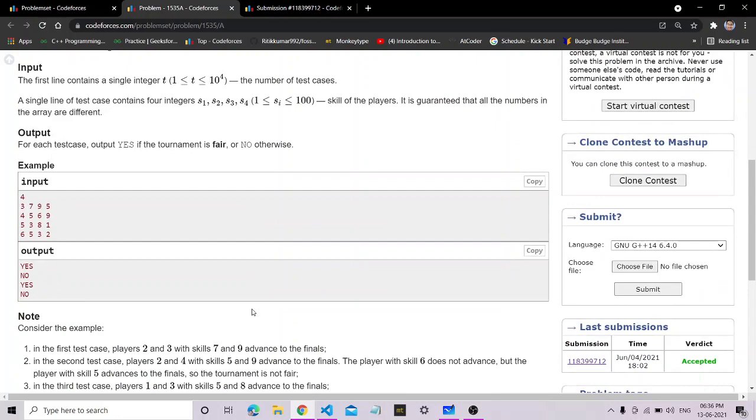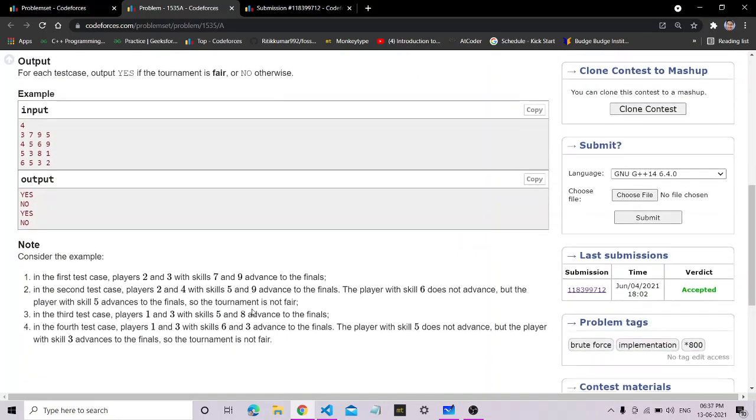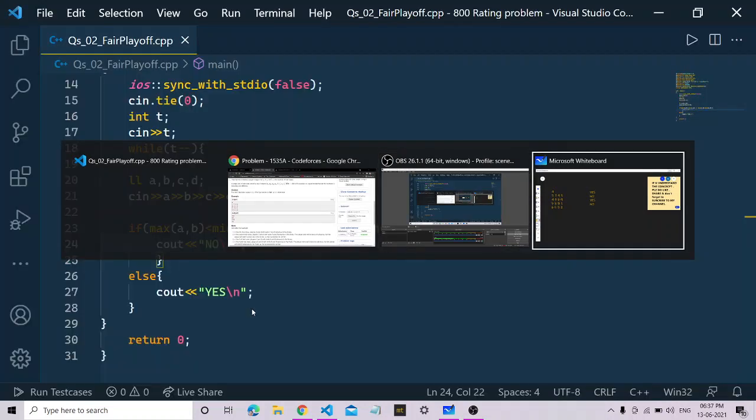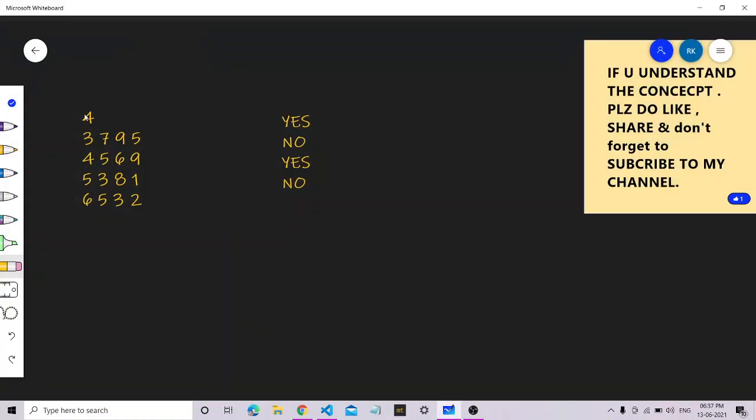This is the input and output area, we will discuss it. Here the first player has a skill of 3, the second player has a skill of 7, the third player has a skill of 9, and the fourth one has a skill of 5.